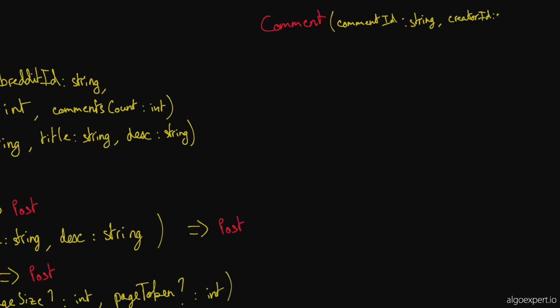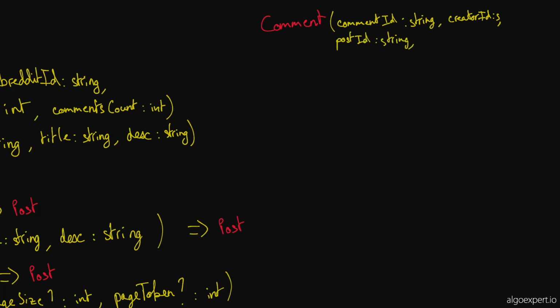And maybe I'll write S here because I'm running out of space. Then a comment doesn't live in a subreddit. Well, it does in theory live in a subreddit, but it more specifically lives on a post. So I'll put post ID, and this would be a string.